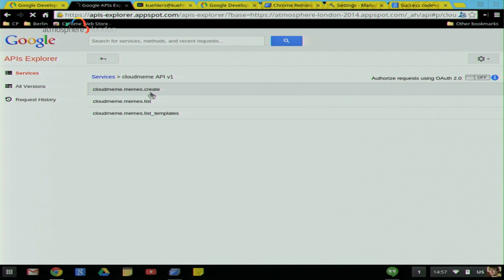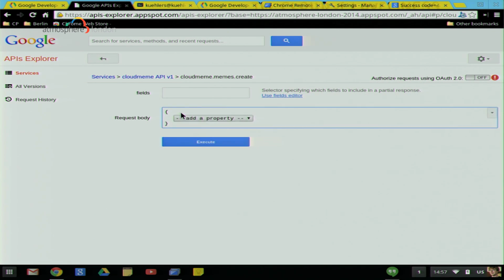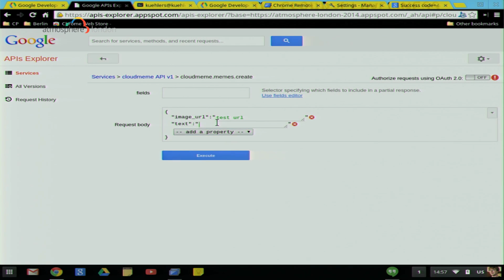Let's try creating a meme with our stubbed method. OK, I can create a meme. There I actually need to give some parameters to the HTTP post. And let's say I give a test URL and a test text. As you know, this is all stubbed out.